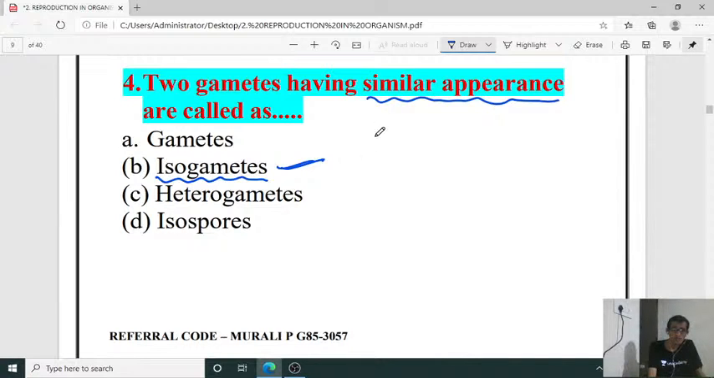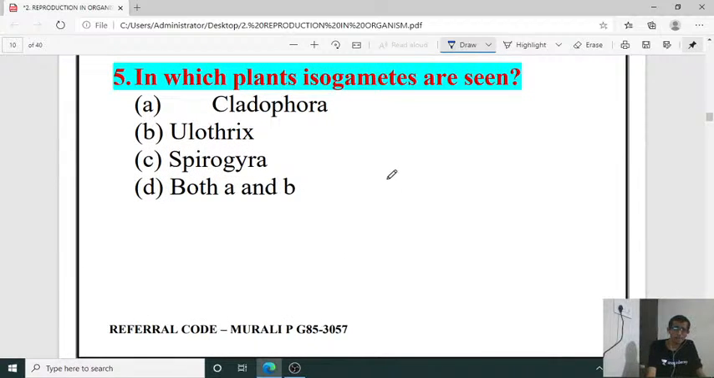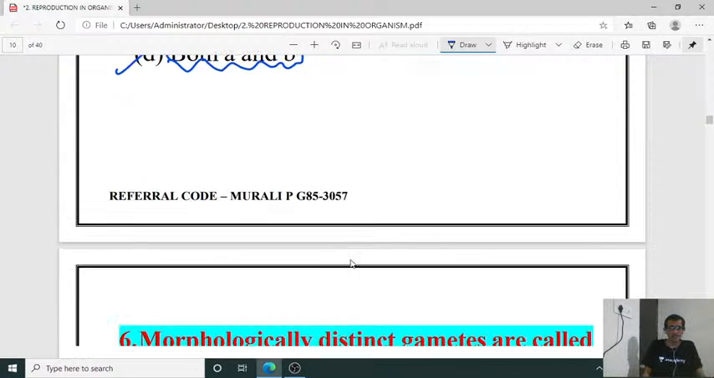So the right answer, fourth one, isogametes. The fifth one, in which plants isogametes are seen? In which plant member isogametes are seen? In Cladophora and Ulothrix, we can observe the isogametes. So the right answer is D, both A and B are right. In the case of Cladophora and Ulothrix, isogametes are present. And Chlamydomonas also has isogametes, isn't it? Next question.